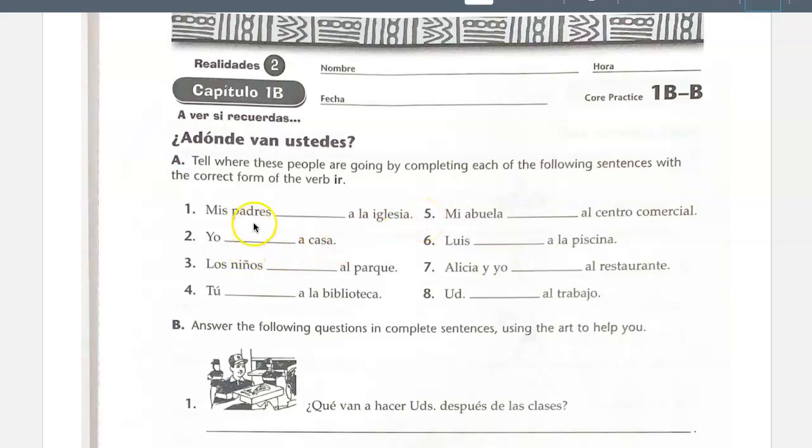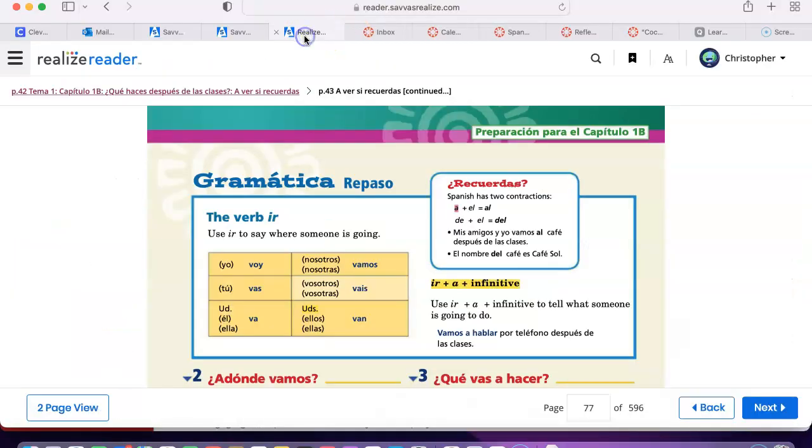If your subject is plural, then you're going to use either vamos or van, right, which is the plural form of ir. If your subject is singular, like 5 and 6, for example, well, then you're going to use voy, vas, or va, right? Because those are the singular conjugations of the verb ir. So when you're not quite sure when the subject pronoun isn't provided, just think to yourself, is the subject singular or plural?